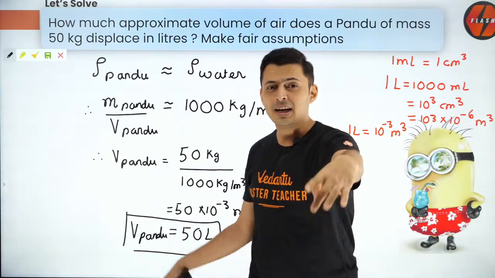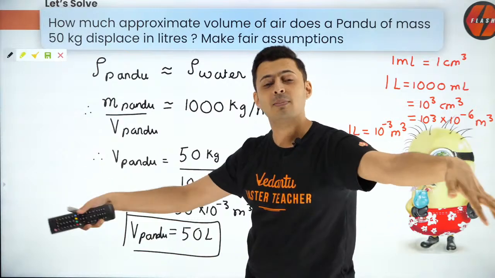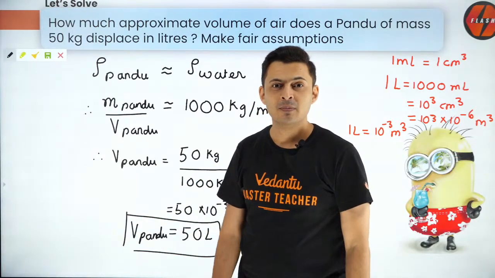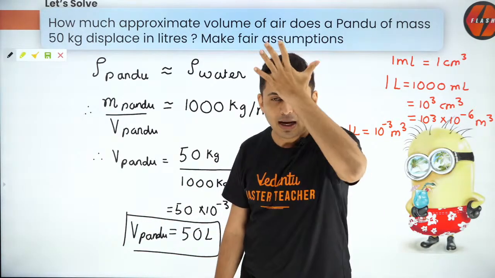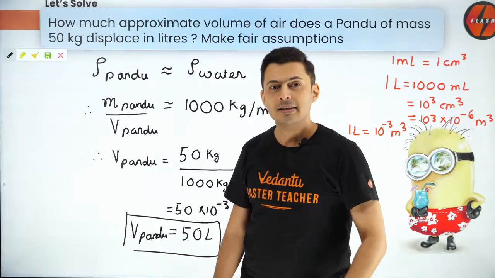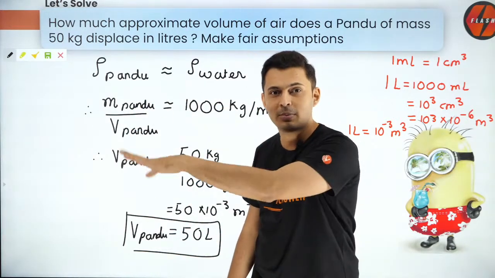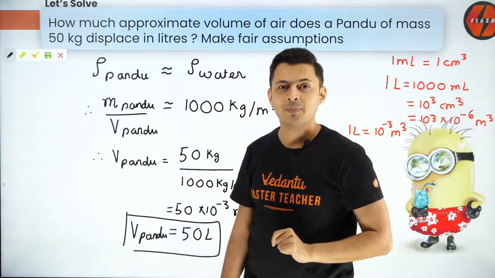Please provide me a bucket of water or a tub. I'll jump and I will figure out my volume." That examiner banged his head. He's like, "Chullu bhar pani mein doob jao. Just jump in that small bucket of water."